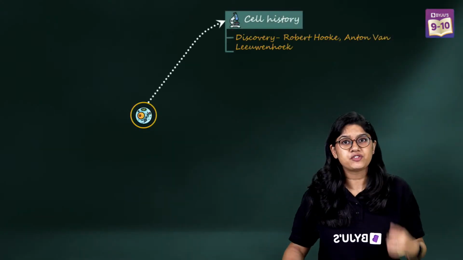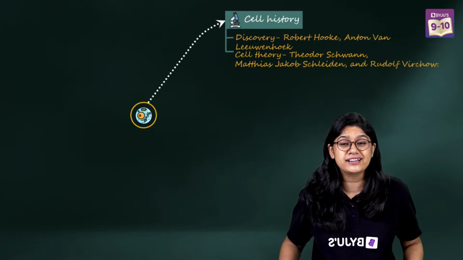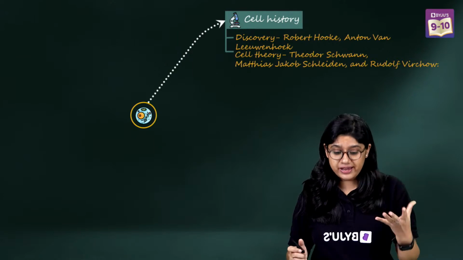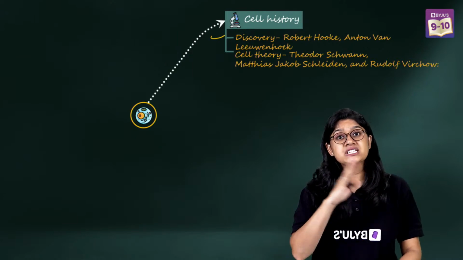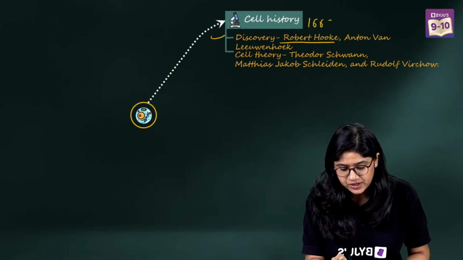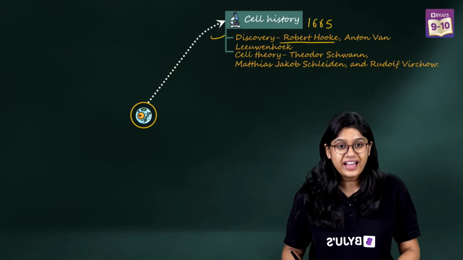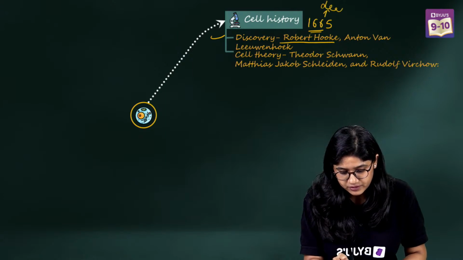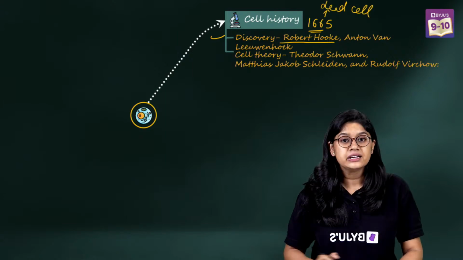Here we have the first thing in this particular chapter, which is cell history. Now we always start with who discovered the cell. So we know that the discovery of the cell was done by Robert Hooke in the year 1665, right? And of course he saw the dead cell. He actually observed the dead cell.